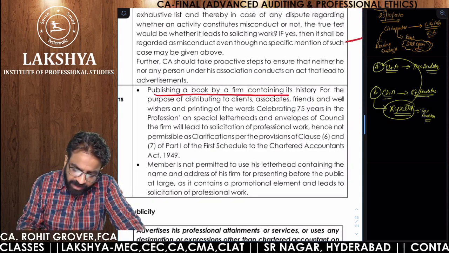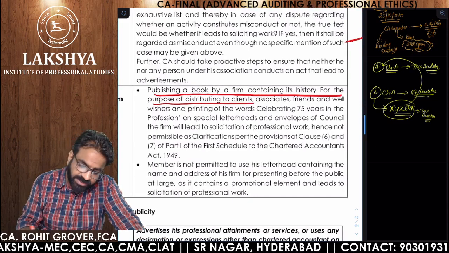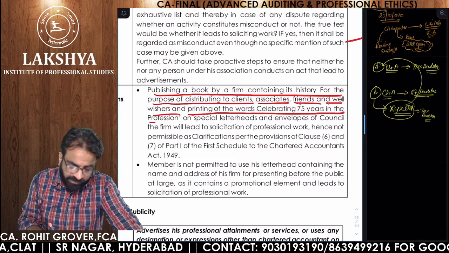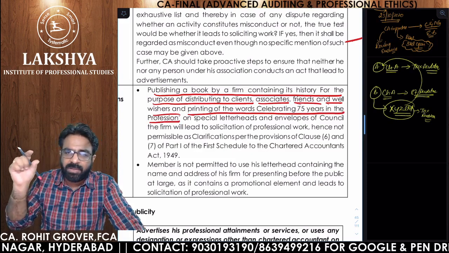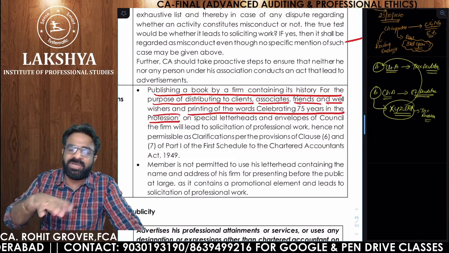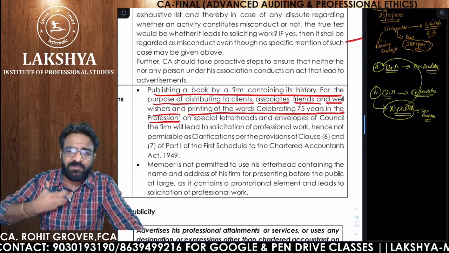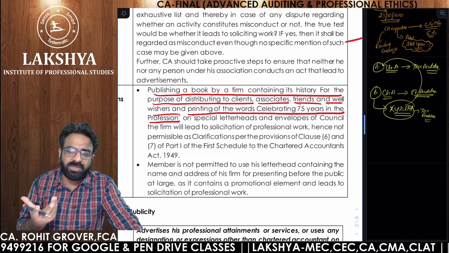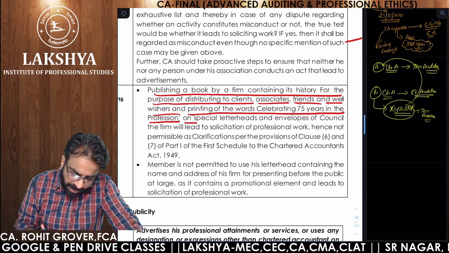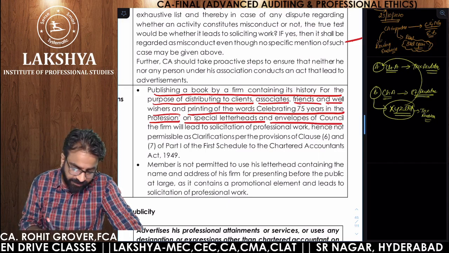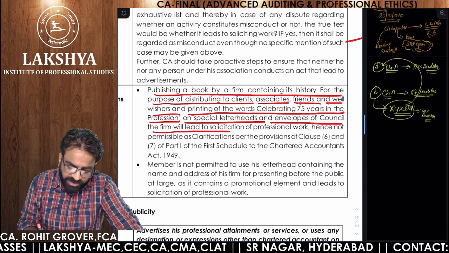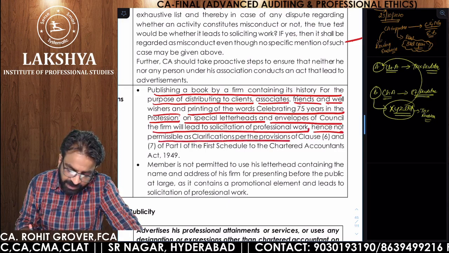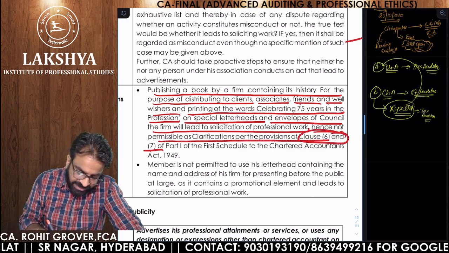You have published a book by a firm containing its history for the purpose of distributing to the clients, associates, friends, and well wishers, and printing of the words celebrating 75 years of the profession. So you have authored a book, you have published a book where you are giving your history, you are saying that celebrating 75 years. Are you getting the point? You are celebrating 75 years in profession. It means you are nothing but soliciting. And you printed special letterheads and special envelopes. The firm will lead to a solicitation of the professional work, hence not permissible as per clause number 6 and 7. I already told you 6 and 7 both will come.